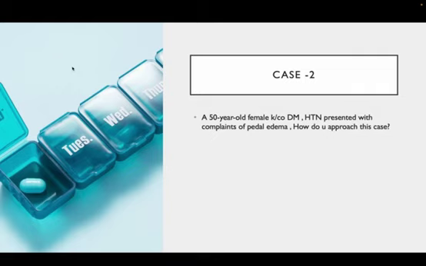First thing, you should always check for the drug history if there is any recent change in the drugs, because there are few antihypertensives like beta blockers and calcium channel blockers that can cause edema per se. So any recent change of drug history should always be asked. And also in diabetes, autonomic failure can cause edema, so you should always ask for any postural hypotension. That history should also be asked, for orthostatic hypotension, orthostatic tachycardia,